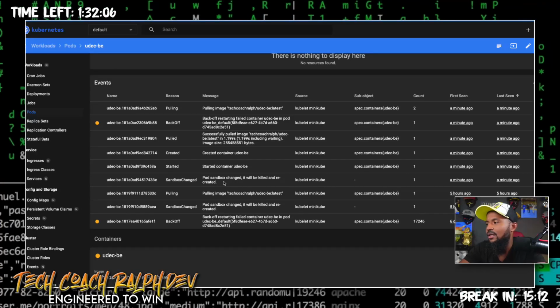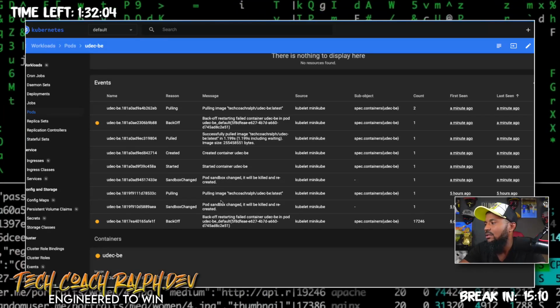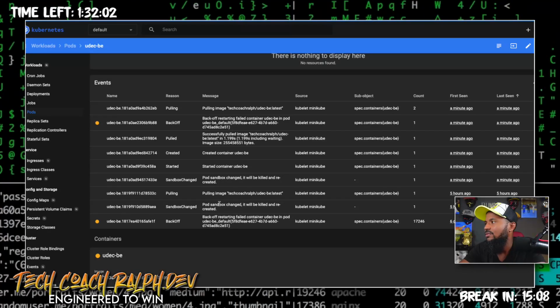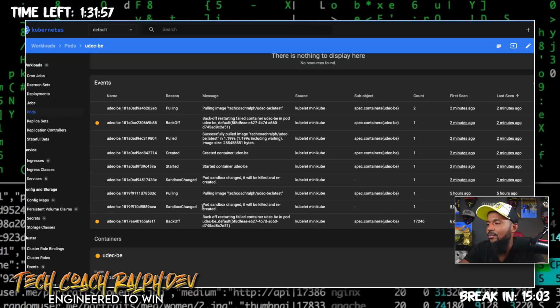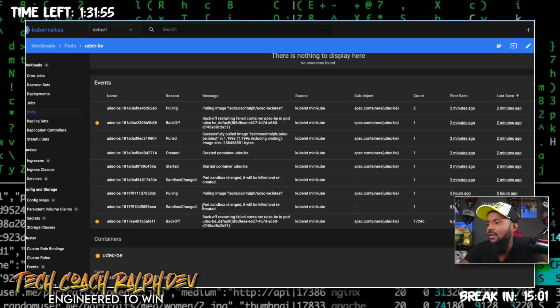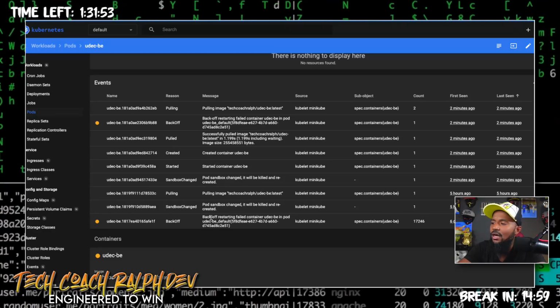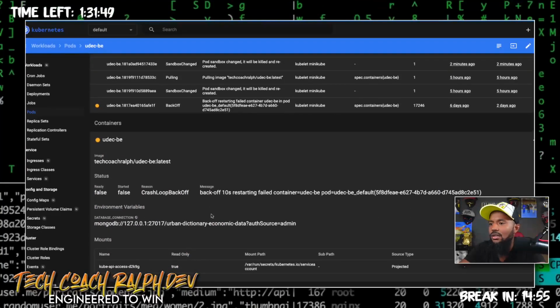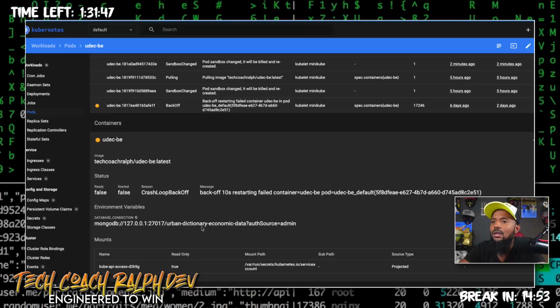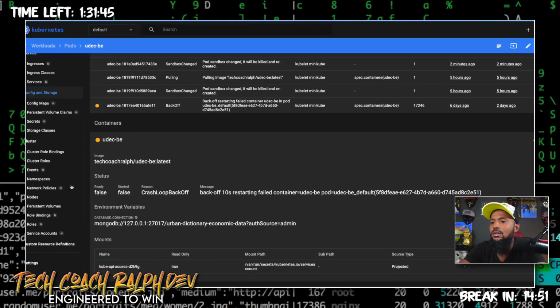And then let me see. Is there any other additional details in there? First seen, last seen. All right, let's see. Pod spec changed. It will be killed and recreated. Back off, restarting container. Let me see if there's any log. I'm looking for some logs to see if we have any logs in here.